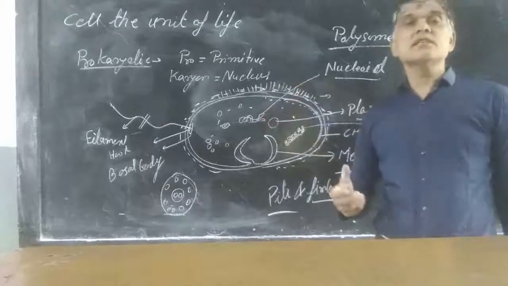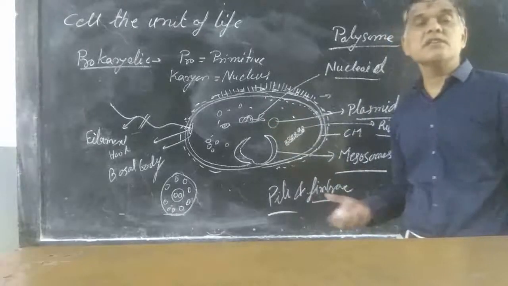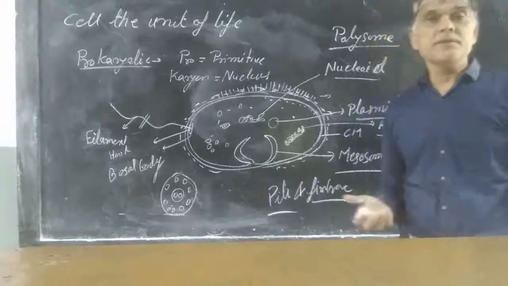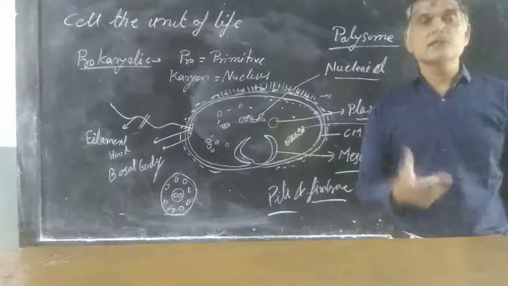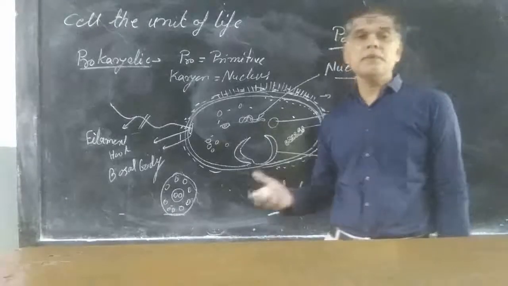Some prokaryotic cells are especially present in very harsh conditions, such as the Archaebacteria we studied in the second chapter, biological classification, the five kingdom classification.